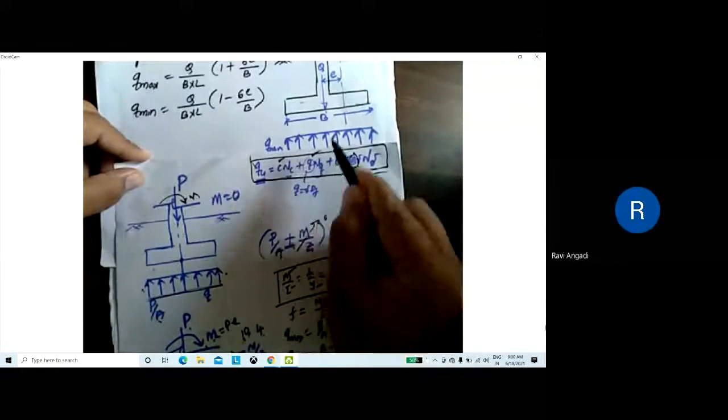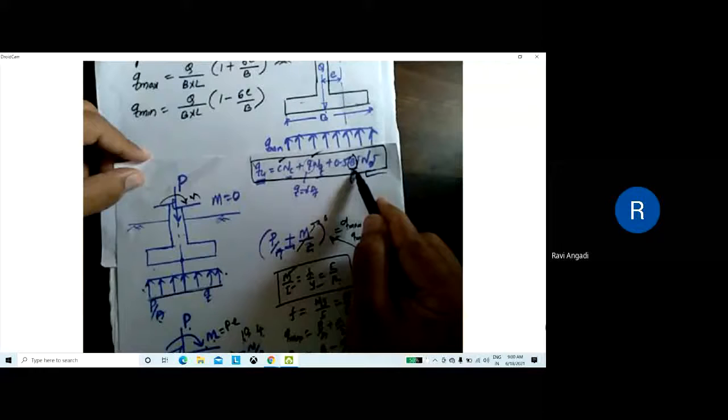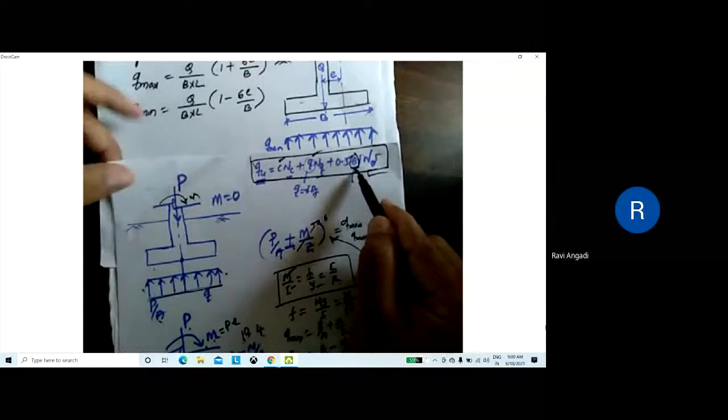The rest is all the same, but the only thing that changes here is B. That is the effect of eccentricity on the bearing capacity of a foundation. Okay. Yes, sir.